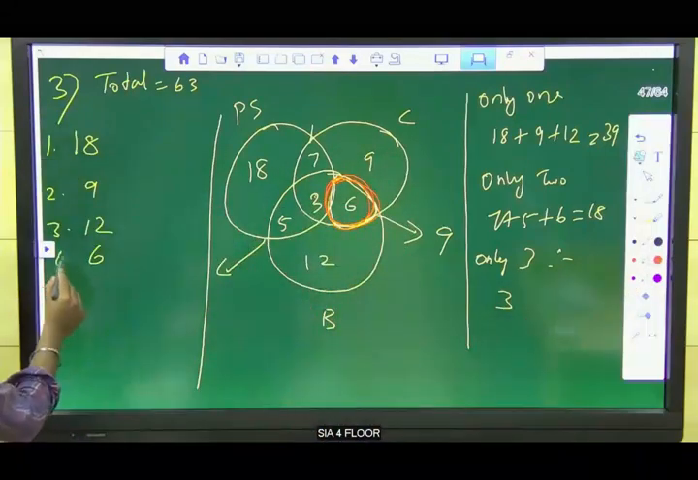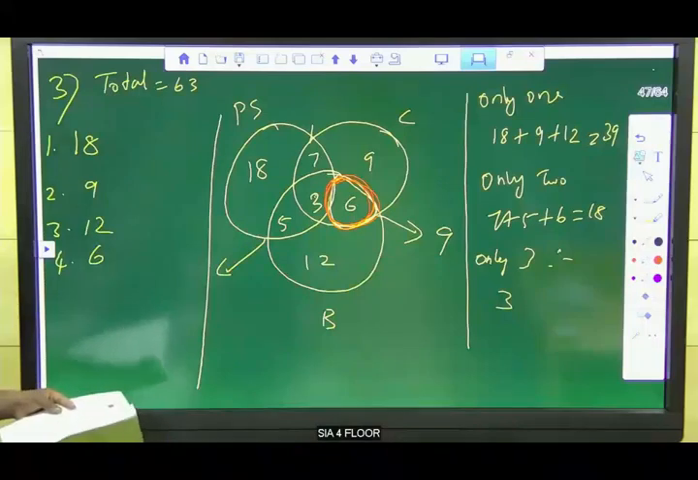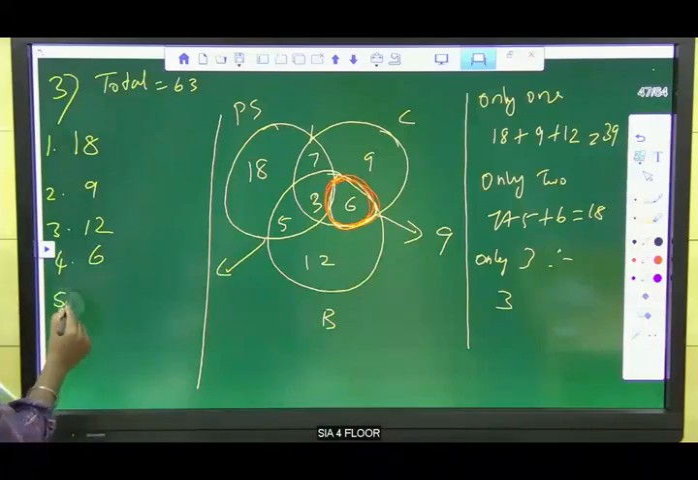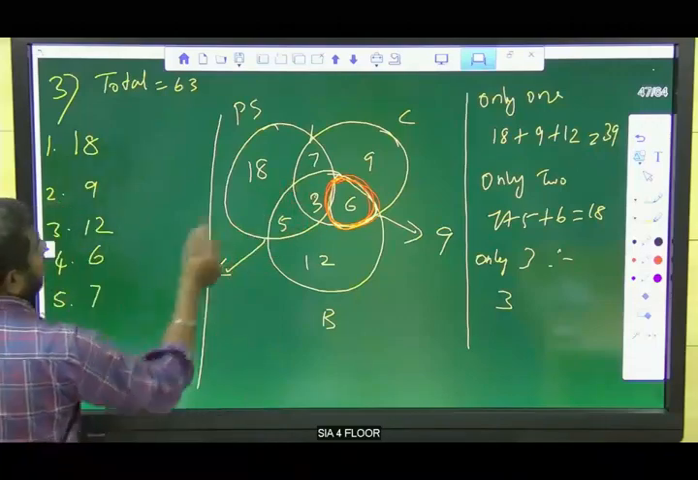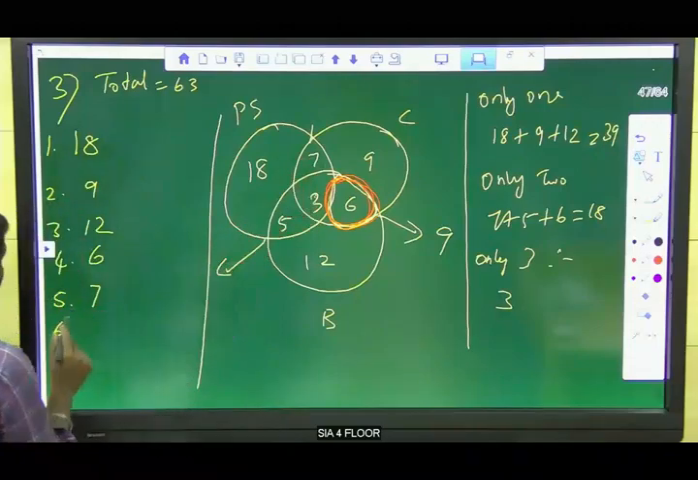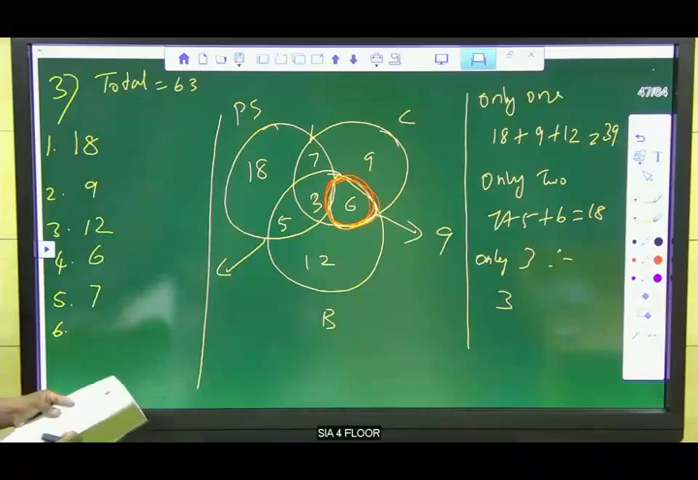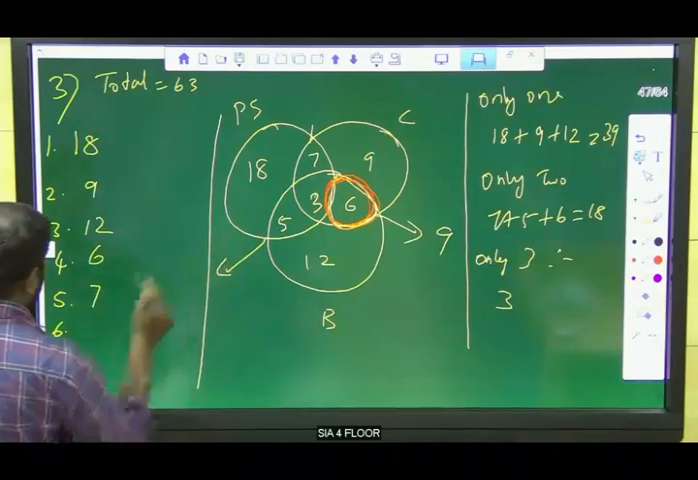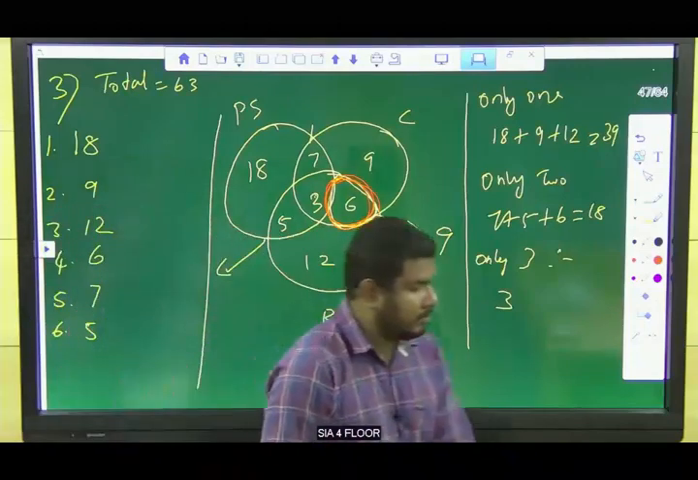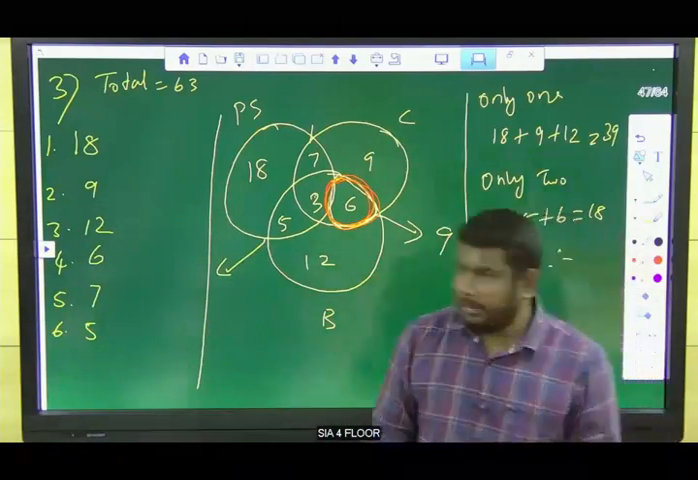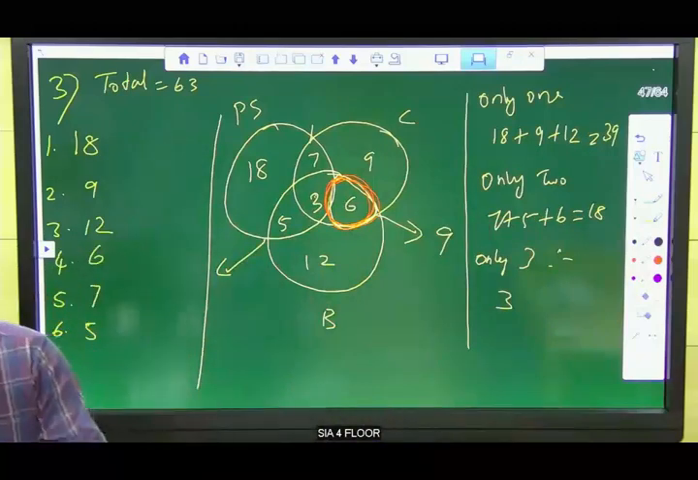Right? For the fourth one. For the fifth one, only political science and chemistry. So 7 is the answer. And the sixth one, only political science and botany, is 5. Clear? Any doubt regarding this? Right? Okay. So next one.